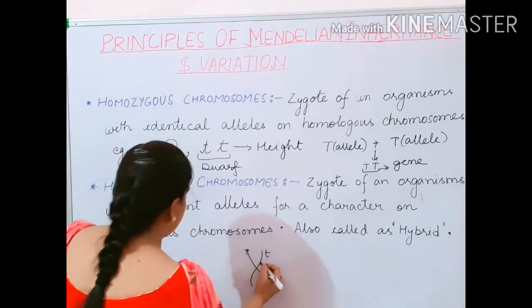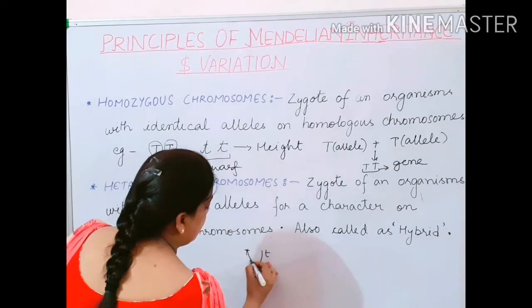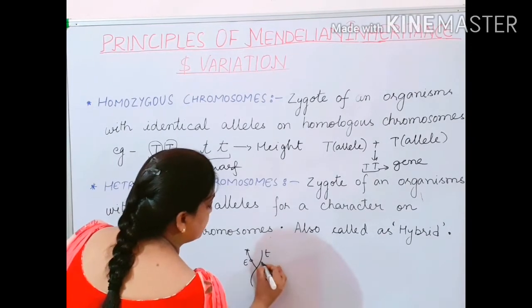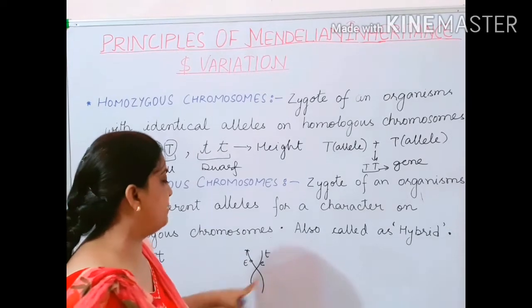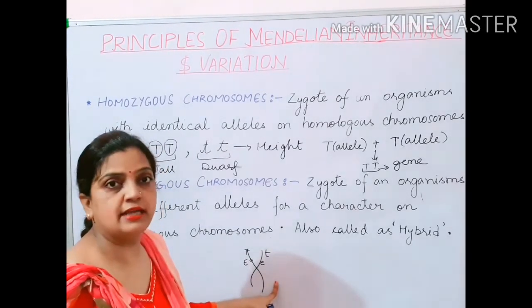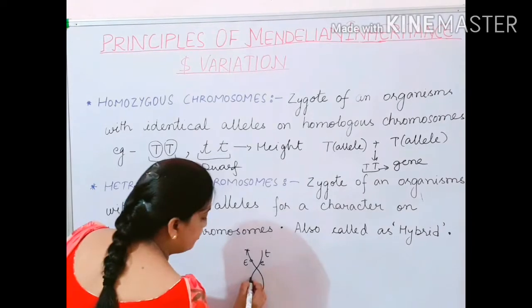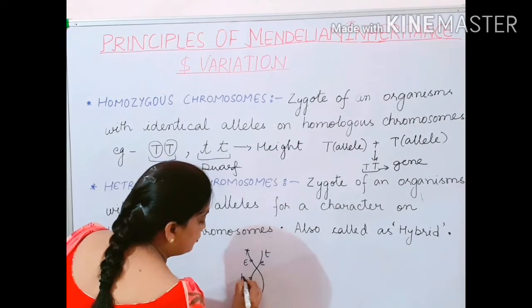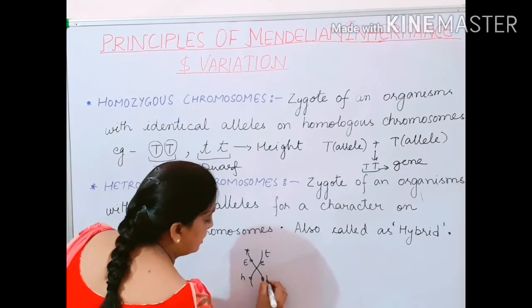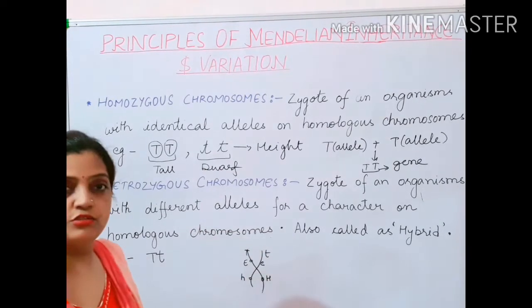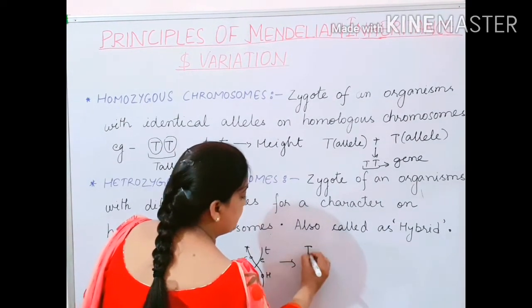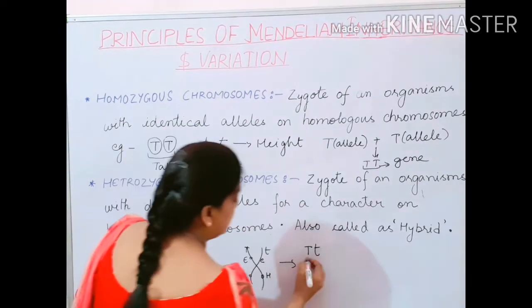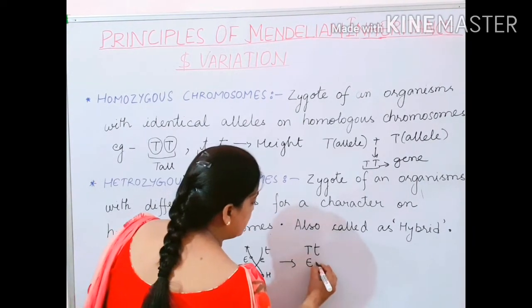Now, if I am taking eye color, which is responsible for E, it can be small e also. It is also not necessary that on one side all capital letters will be there and on the other side all small letters. It may be that here is a small h for the hair color and capital H on this side also. So which type of alleles will they form? They will be forming capital T, small t. It will be forming capital E, small e.